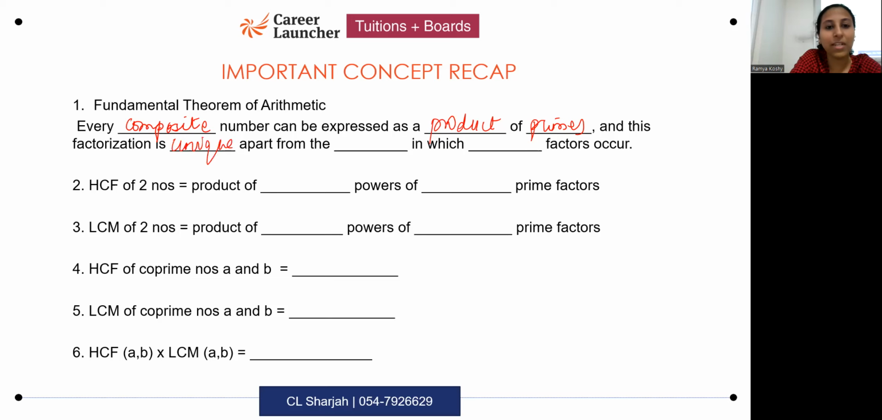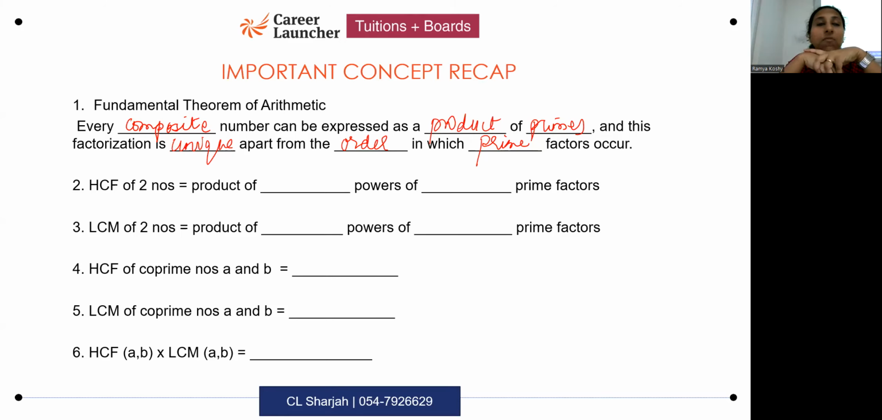At different points of time, you're not going to get a different prime factorization. Every time the prime factorization is going to be the same, apart from the order in which these prime factors occur. Every composite number can be expressed as a product of primes. This factorization is unique except for the order in which the prime factors occur.